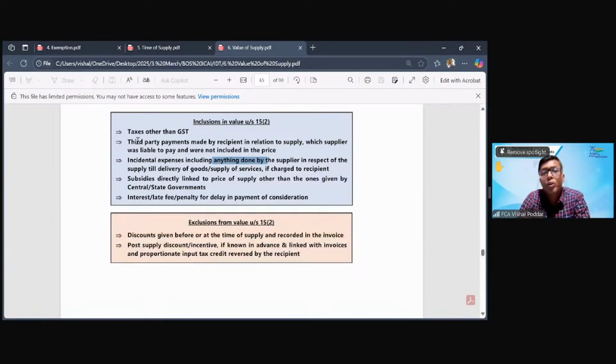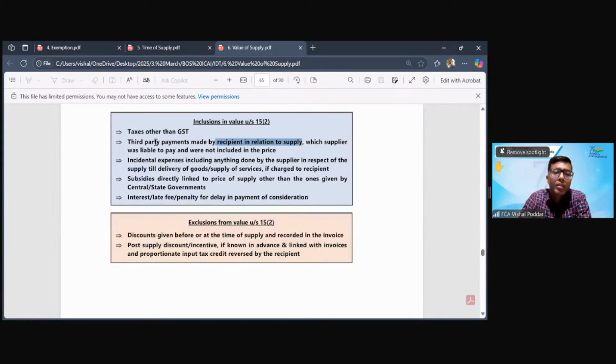Then what does point 2 say? Point 2 says that where the recipient, that is you, have paid something on my behalf directly. So I was supposed to pay some cost, but for some reason, I was unable to do that. So you went and on my behalf, you paid the cost. I had to pay to my creditor. You on my behalf paid to my creditor. So this is also indirectly a benefit that I am getting from you. And if it is pertaining to this particular supply, that will also be included.